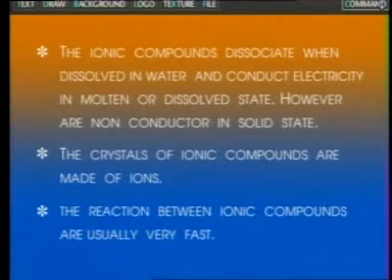Number 4, ionic compounds dissociate when dissolved in water and conduct electricity in molten or dissolved state, however, are non-conductor in solid state. Number 5, the crystals of ionic compounds are made up of ions. Number 6, the reaction between ionic compounds are usually very fast.